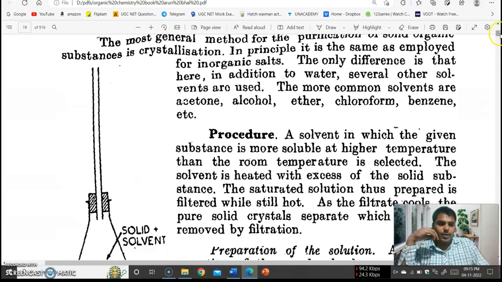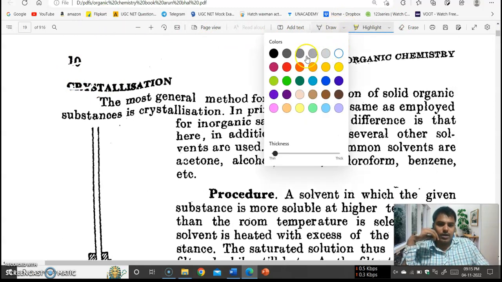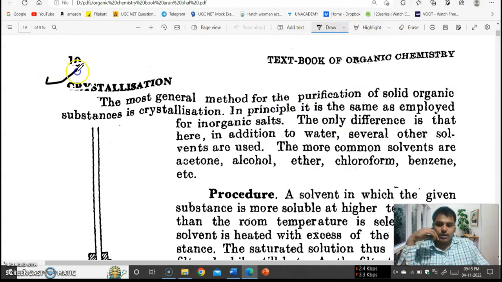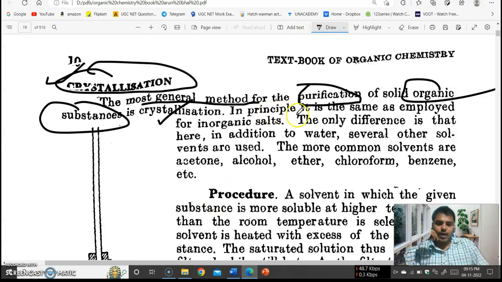So coming to crystallization, the first process is crystallization. Crystallization is the general method for preparation of solid organic substances. It is most commonly used for the purification of solid organic compounds. In principle, it is the same as employed for inorganic compounds, inorganic salts also. The process is the same.